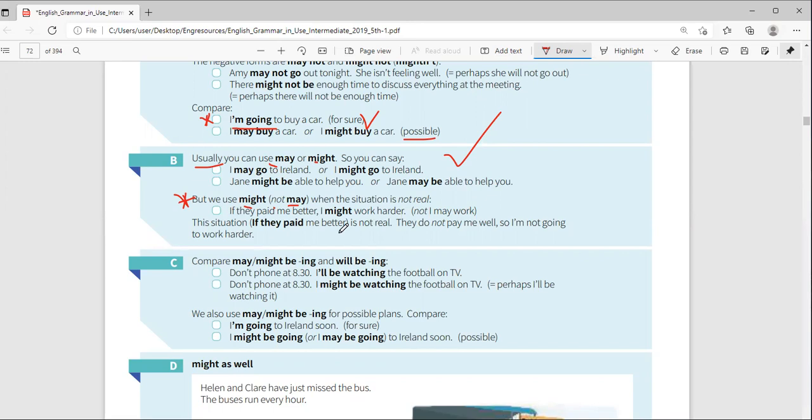So that means the real situation is that this person is not being paid better. If they paid me better, I might. Why is he saying I might? Because at the moment, he's not being paid better, and so he's not really working that much. So this situation, if they paid me better, is not real, because the real situation is that he or she is not being paid better. So the thing is, they do not pay me well, so I'm not going to work harder.